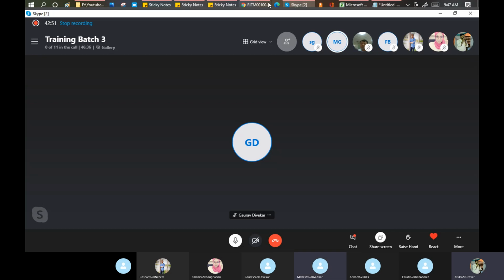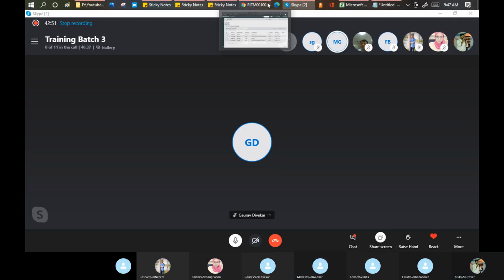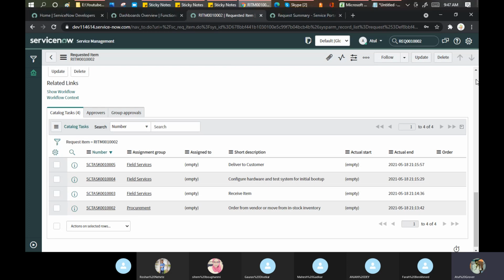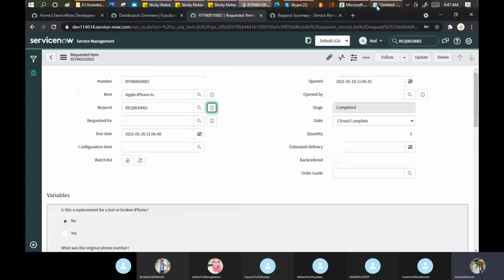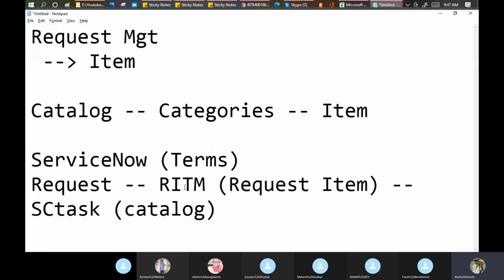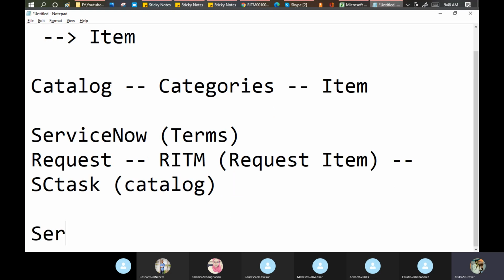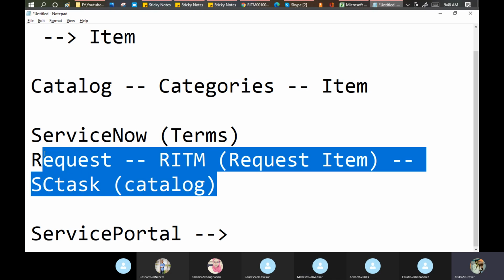So if you understand this process, this whole concept of request, RITM and the task, it means you have done half the battle now. Okay. Now what will we do next? About the service portal a little bit. Because I want to start the new topic of the workflow here. It takes approximately 1 hour, but I'll have this topic in mind, service portal.